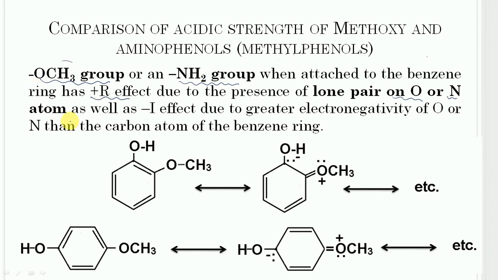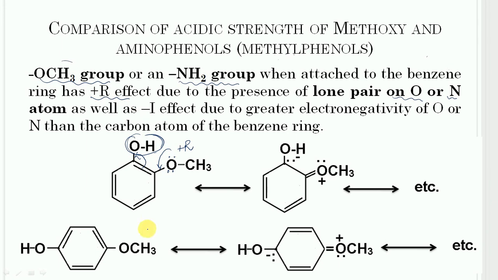When methoxy or amino group is present at ortho and para position with respect to hydroxy group, then it can push electron into hydroxy group by plus R effect. So this lone pair on the methoxy group will take part in the pi bond formation due to the plus R effect, and this pi bond will shift toward this side and it will increase the electron density on the OH group.